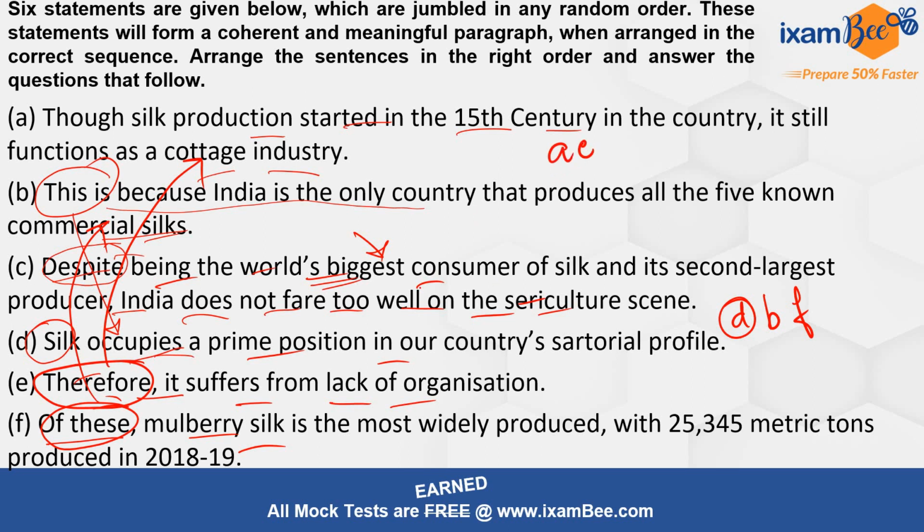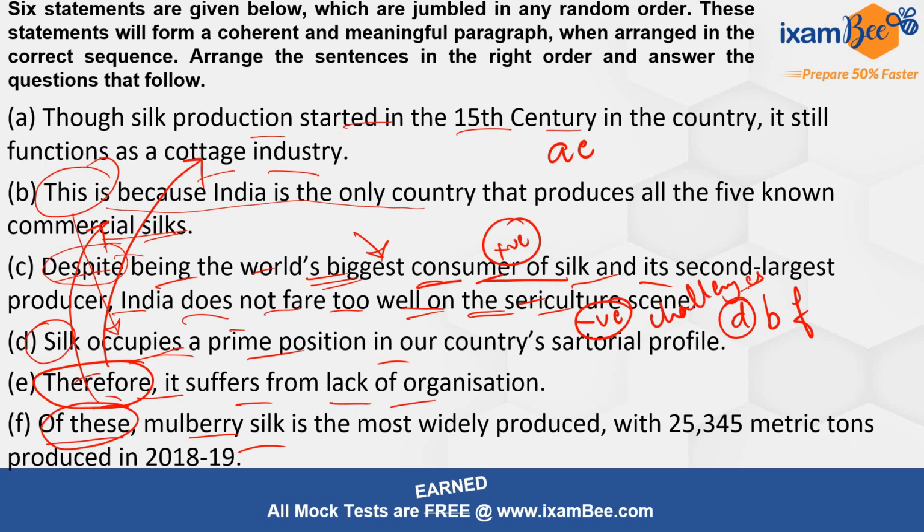Now what about C? What is C in this case? We are left with only one sentence, right? Despite being the world's biggest consumer of silk and its second largest producer, India does not fare too well on the sericulture scene. Now what is happening in this sentence? There is something special about it: the starting of the sentence talks about the positives, and by the end of the sentence it starts talking negative, or about the challenges, you can say, right?